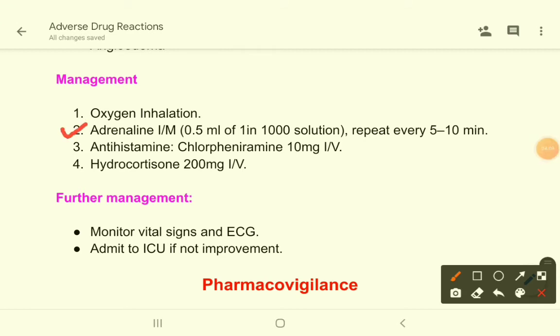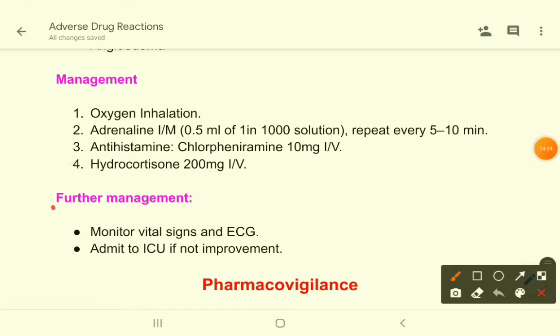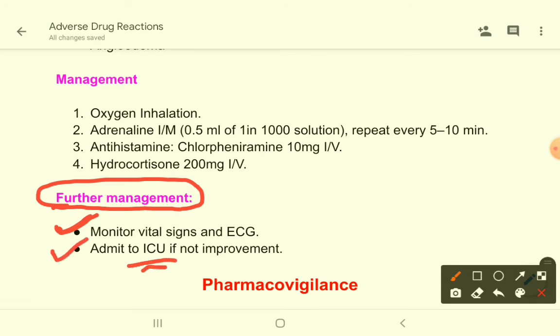This is the prime medication, because adrenaline will increase the blood pressure and also relieve the bronchospasm. Then you will have to give an antihistamine like chlorpheniramine 10 milligram IV, and you will also have to give hydrocortisone intravenously. Further management may be warranted if there is no improvement. You have to monitor vital signs and ECG, and send the patient to ICU if there is no improvement.